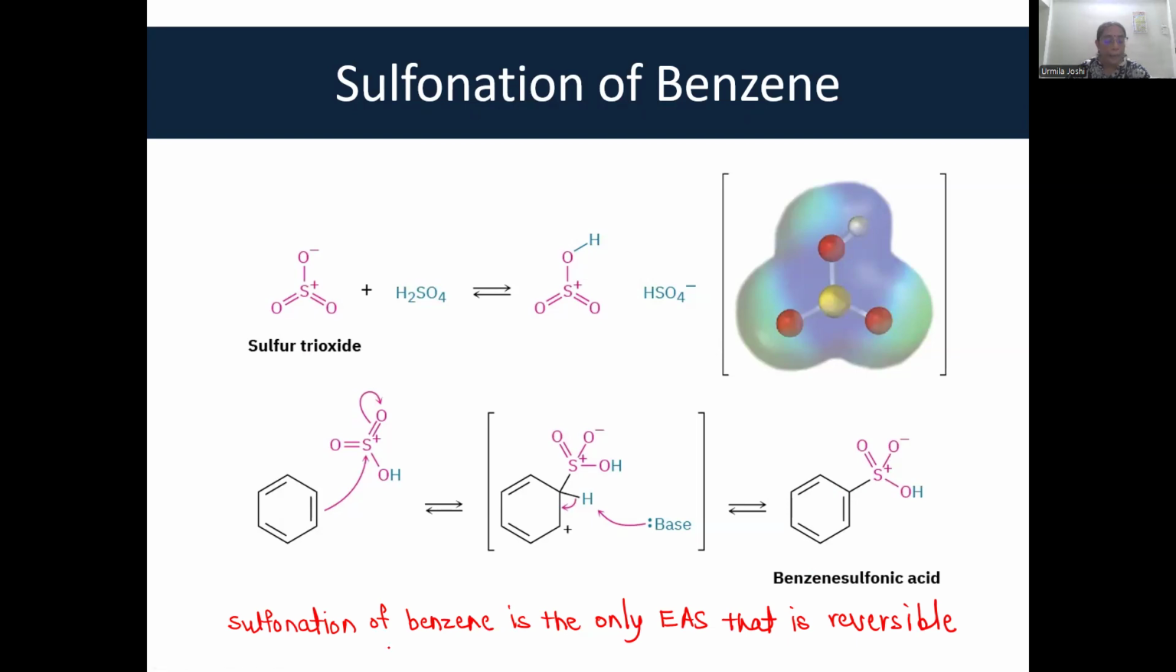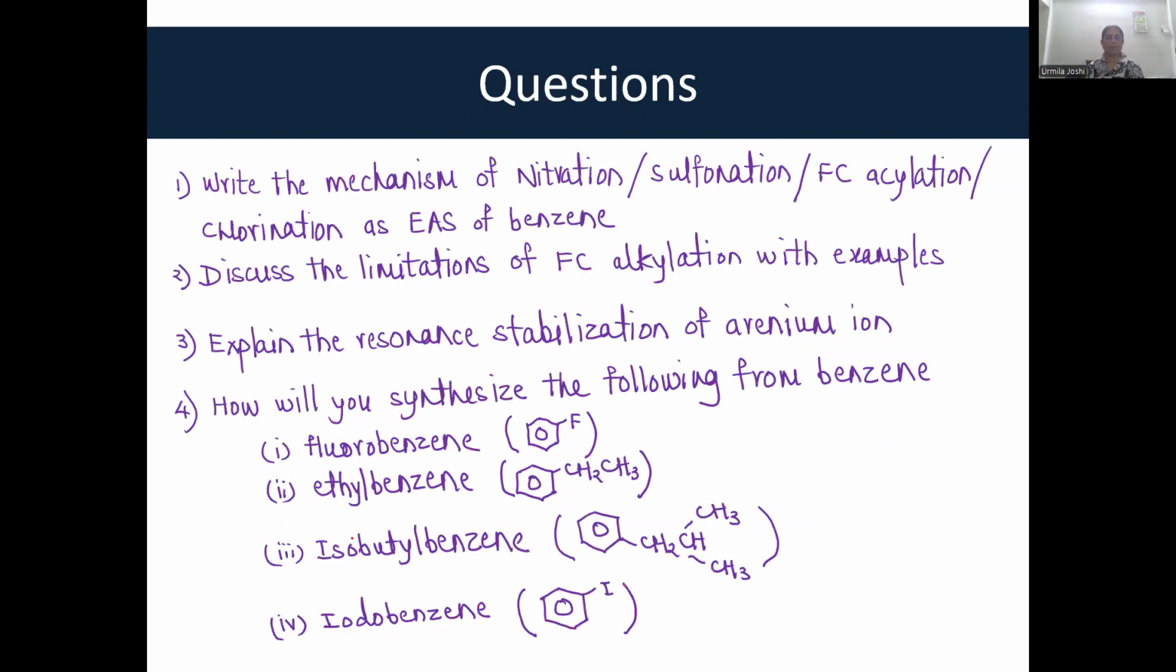What is the characteristic of sulfonation? Just remember, sulfonation is the only electrophilic aromatic substitution reaction that is reversible. That is, benzene sulfonic acid can be converted back to benzene by boiling with dilute sulfuric acid. The applications of it we will see in the next lecture.